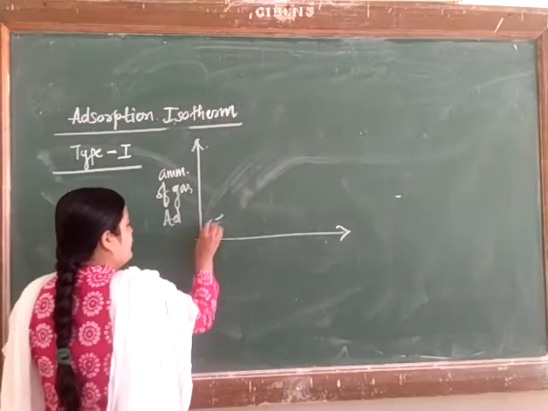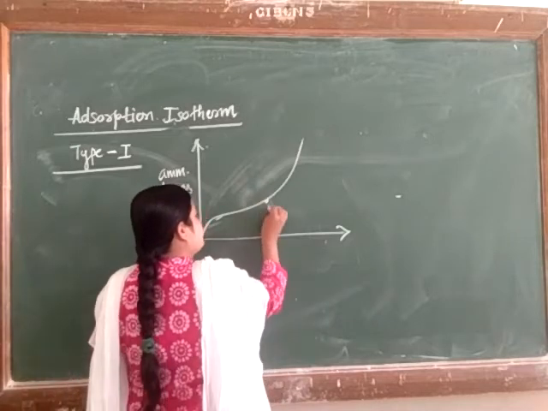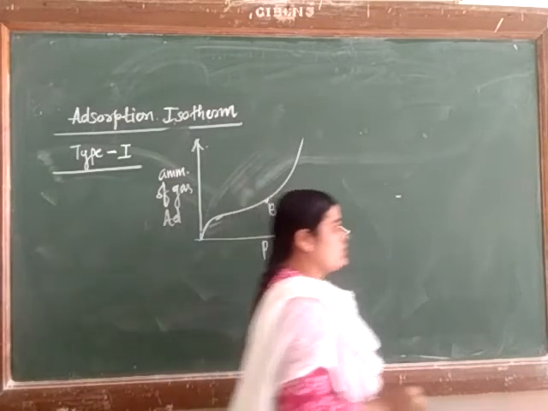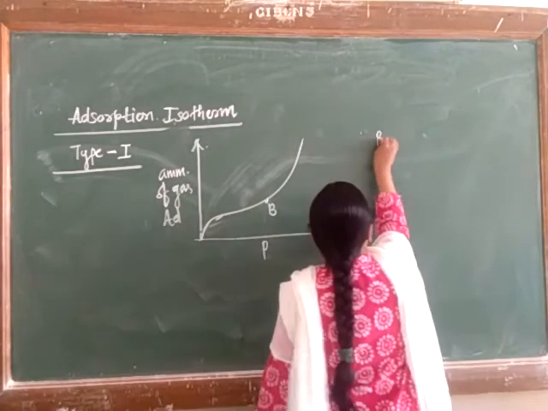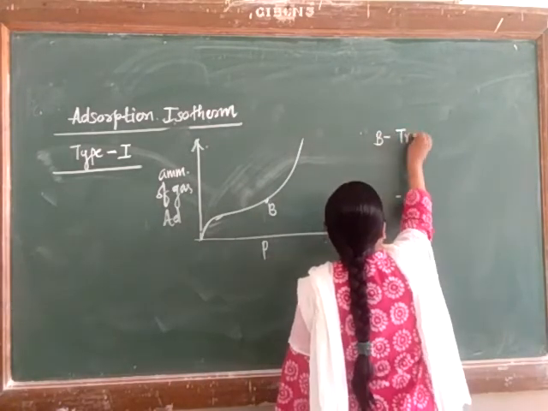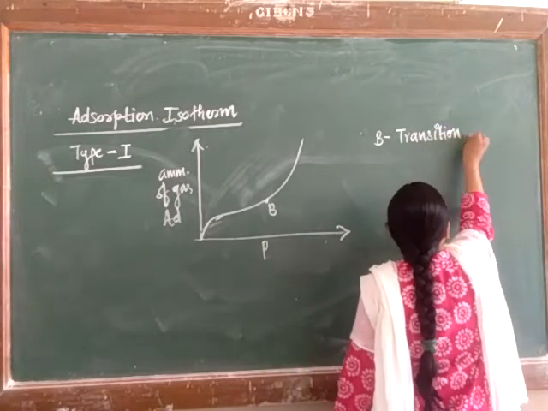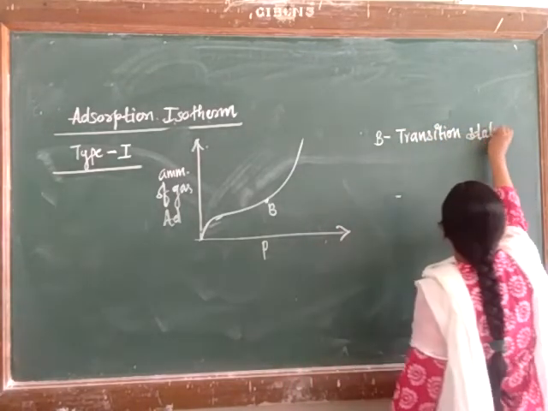The nature of the graph is somewhat like this. Here is B, here is our pressure. So the point B, what does it indicate? It is a transition state, or transition point.